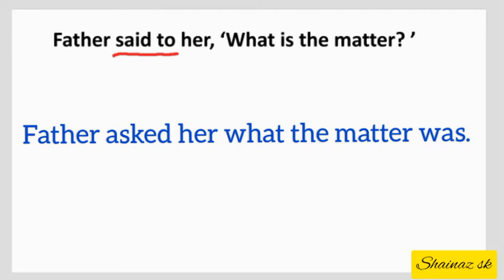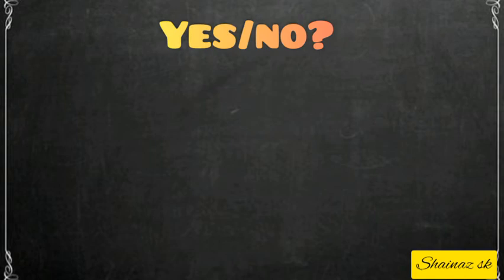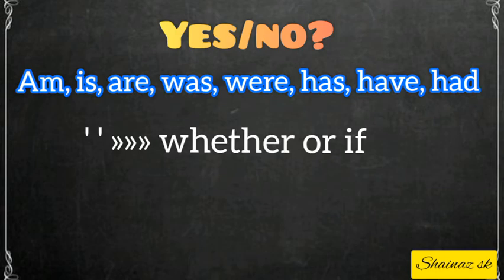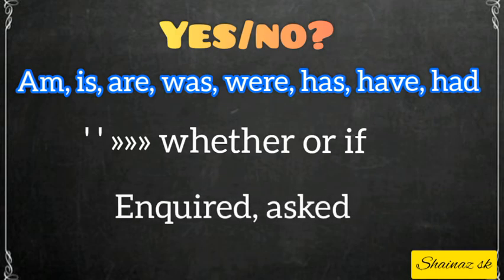Now let us see the yes or no question. Questions beginning with helping verbs such as am, is, are, was, were, has, have or had are called yes or no questions. Such questions are changed into indirect speech using words such as whether or if. Also the reporting verb said is replaced with inquired or asked. Let us take one example.